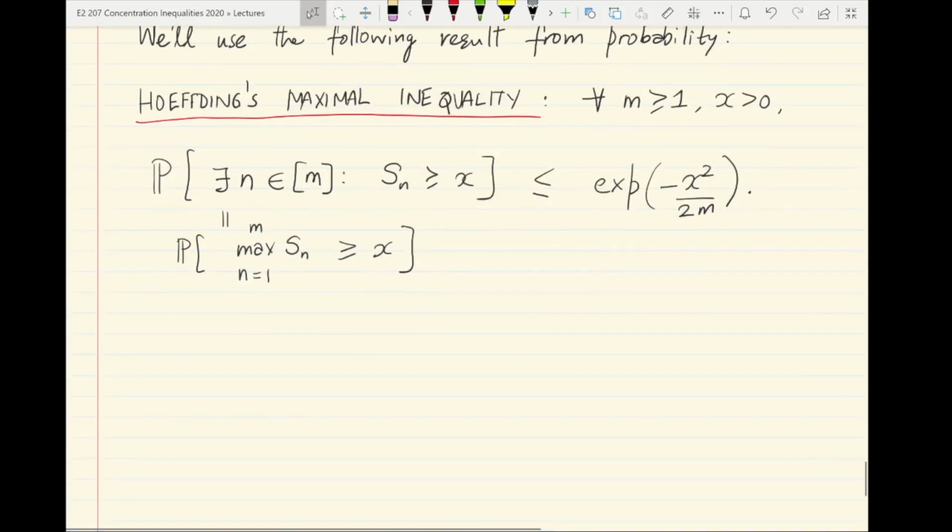Okay, and the reason this holds, you can go and look this up. This is a consequence of an even simpler stated but very powerful result called Doob's martingale inequality, Doob's submartingale inequality, in fact.